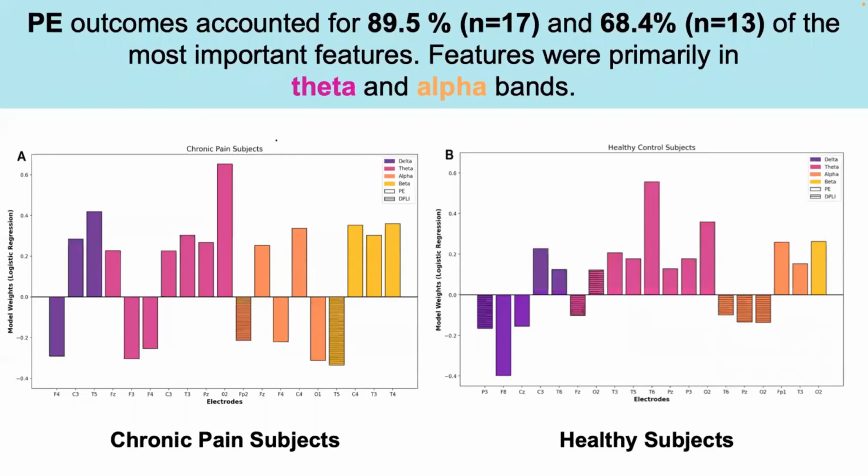In looking at the most important contribution to the model, permutation entropy was the most important EEG feature type, while theta and alpha bands were the most important frequency bands.